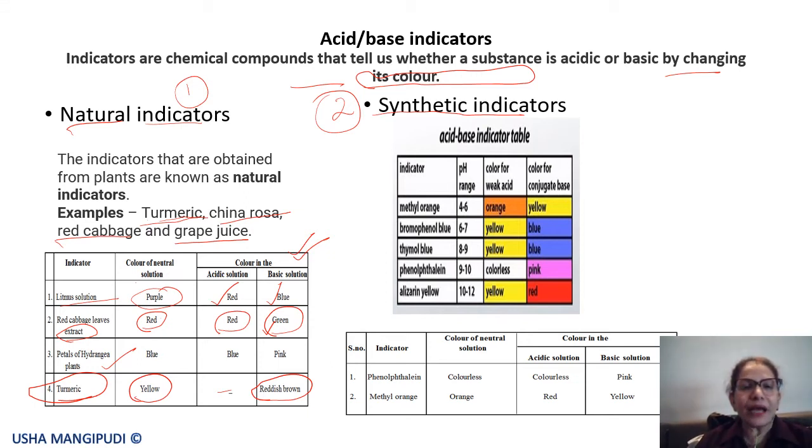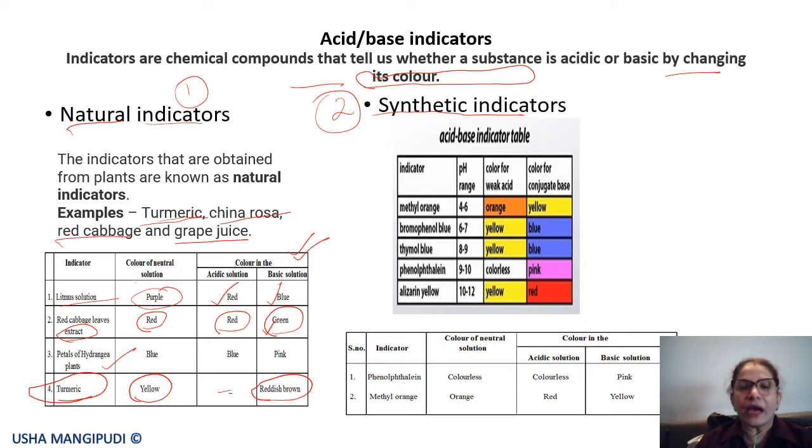So these are the natural indicators. Indicators which are obtained from plants are known as natural indicators. Some of the examples are turmeric, China rose, red cabbage. Then litmus solution is also a natural indicator because it is also made naturally.